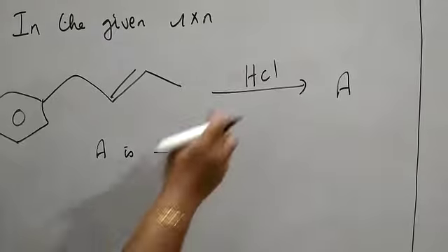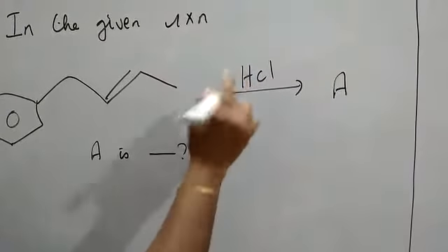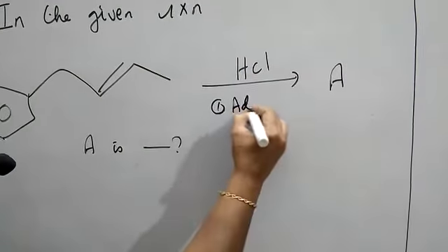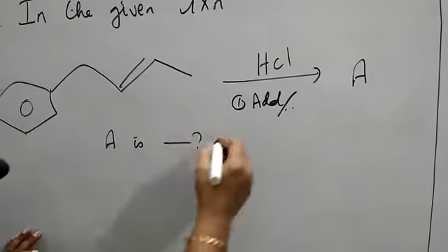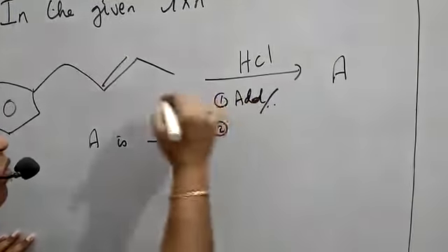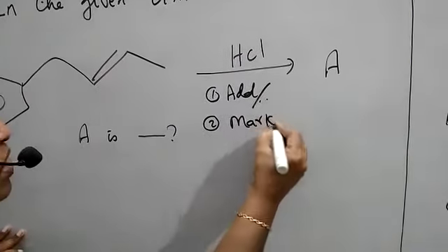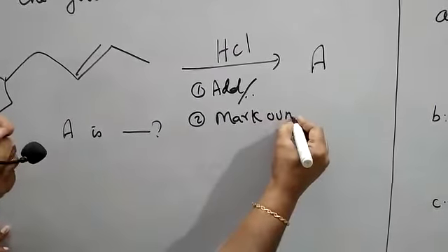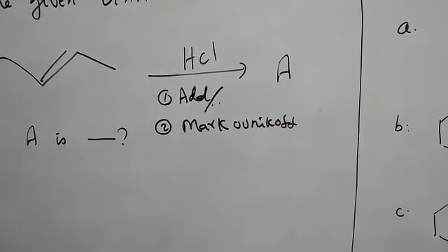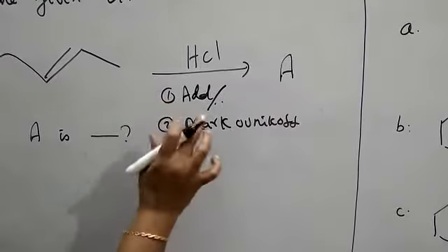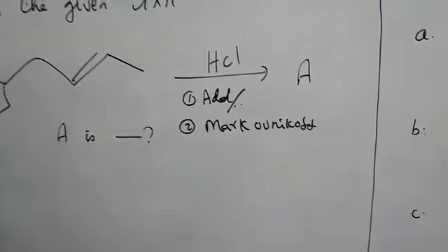First point, this reagent indicates the reaction is an addition reaction because the double bond is available. Whenever HX is added, we have to think about the Markovnikov rule. This is a very important rule. So this is the second point. Now let us proceed.